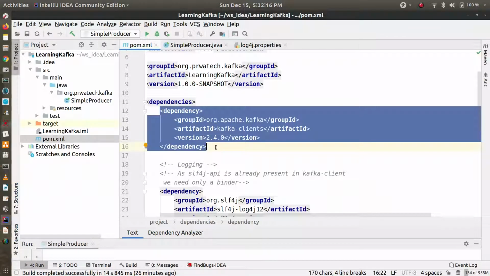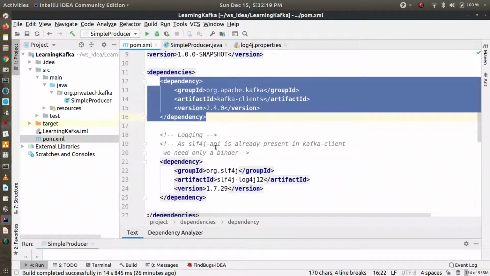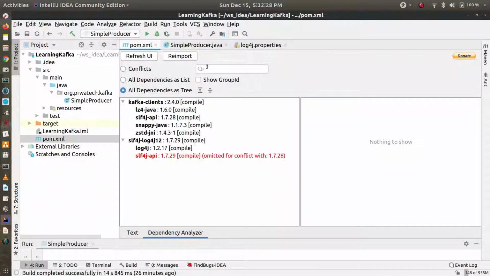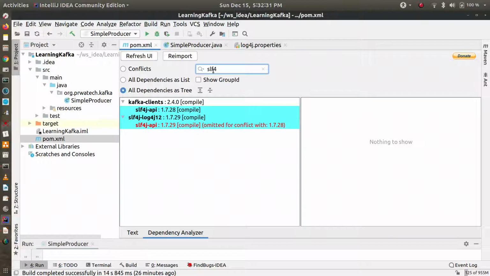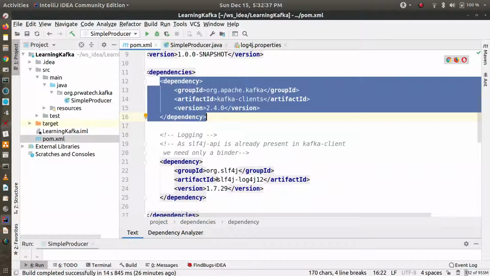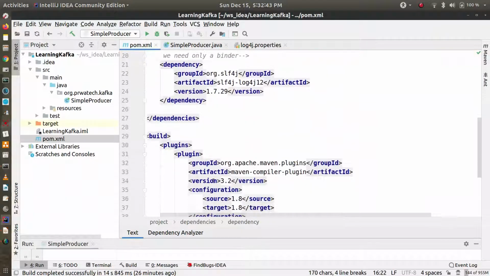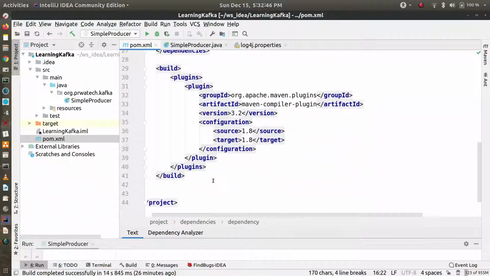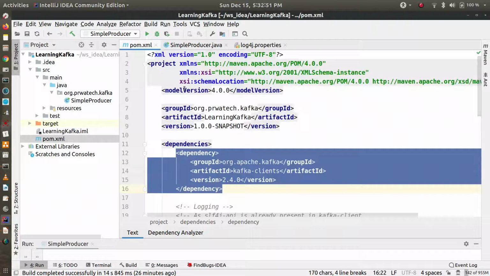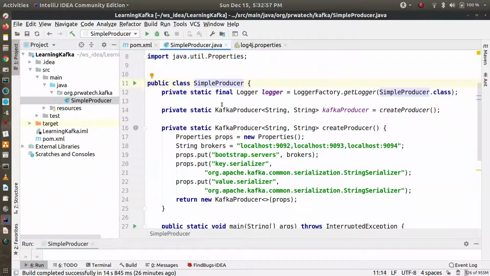This is the latest version, 2.4.0 so far, and for logging purposes you need SLF4J. This Kafka clients contains SLF4J. You can see SLF4J API 1.7.28 is already there. So we don't need SLF4J API, but we can have SLF4J log4j, that binder, so that we can log something in our console. This is a plugin which will compile the code in Java 1.8. So you need Java in the class path. Yeah, so this much, and then you can write one simple Kafka producer here.